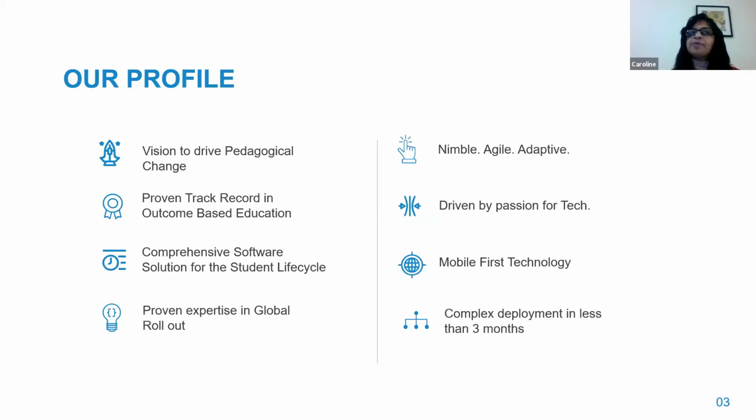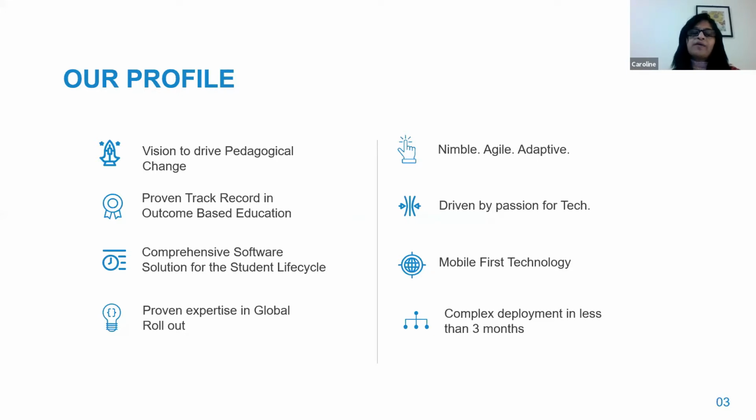As a product company, we have the experience of implementing the product across the globe. Today, our customers are spread across 6 different countries, right from Philippines to Bangkok to Malaysia to Singapore and the Middle East.